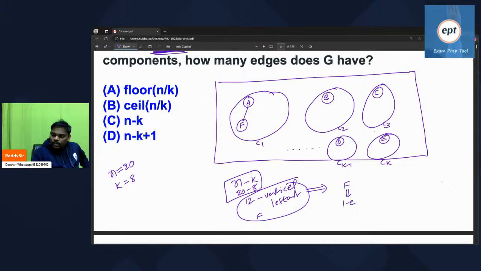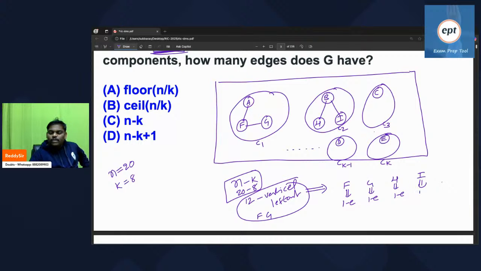Next one, F is over, E, F, G. If I keep one more vertex G, every vertex will bring one edge only, so G will bring one more edge. Some people are asking, what about H, sir? You can keep H wherever you want, in the first component also, or the second. H also will bring one new edge. If you keep I, it will also bring one edge. Every left out vertex will bring one edge.